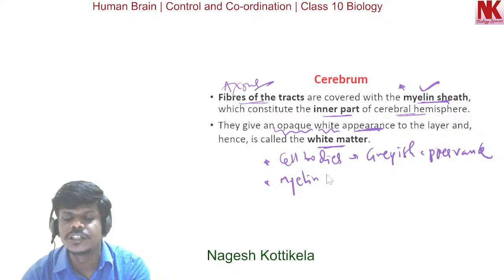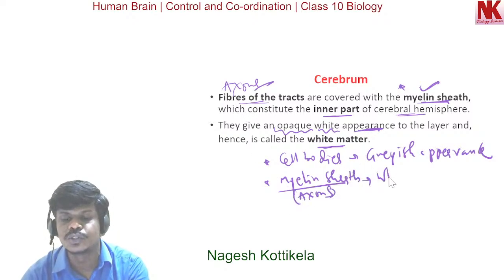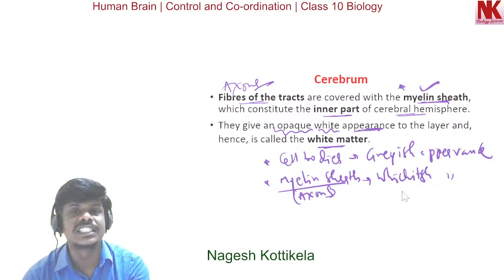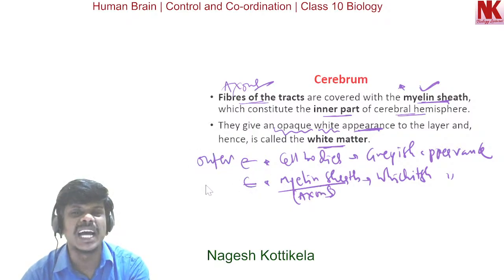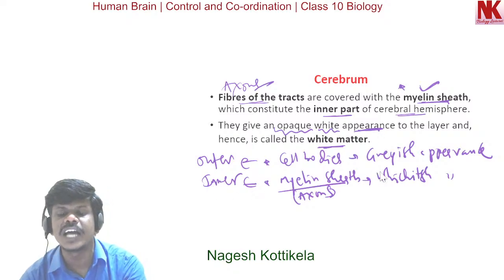The myelin sheath surrounding the axons or the nerve fibers gives the opaque white appearance, and that is what we call white matter. So cell bodies outer side, and the myelinated axons inner side. So the outer side gray matter, the inner side white matter.